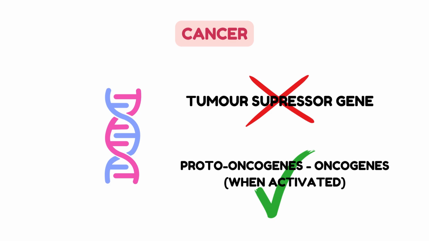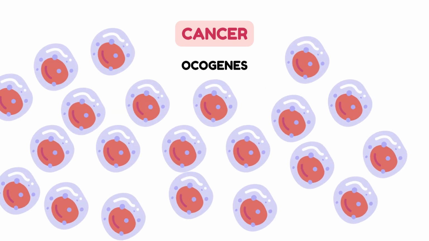Now, DNA damage can lead to the activation of these oncogenes and deactivation of the tumor suppressor gene, which can lead to this. The cell stops following the body's tissue growth regulation, and that can lead to a tumor because the cells are going to proliferate uncontrollably, like so. And if this tumor becomes malignant, it becomes cancerous and moves around the body, damaging surrounding tissues.